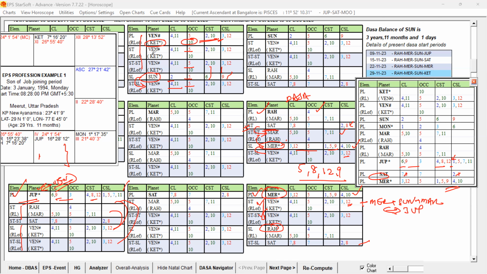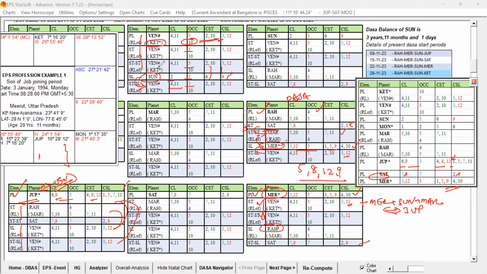That Mars is also conjoined with Venus. The favorable key planet of the Bhukti lord, that is Rahu, is not directly playing as the ruler. But as I was telling, the favorable key planet of the Bhukti lord, Rahu, is playing a role in support to the Antara lord.